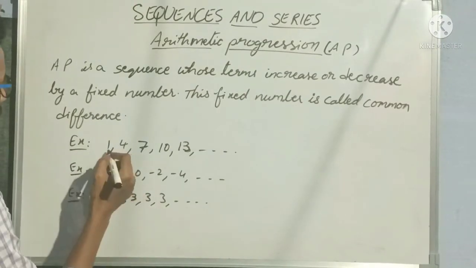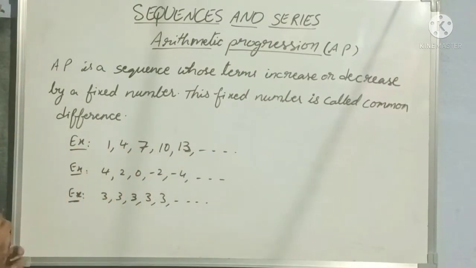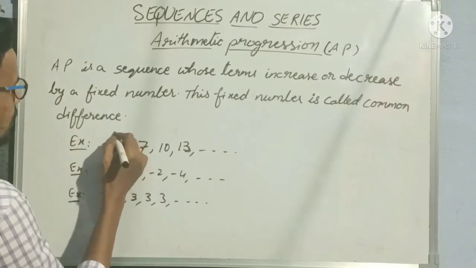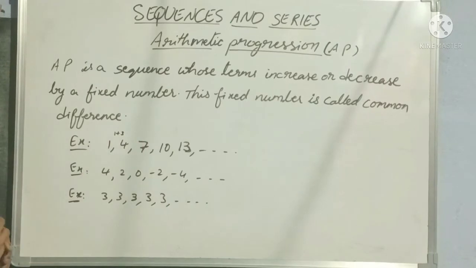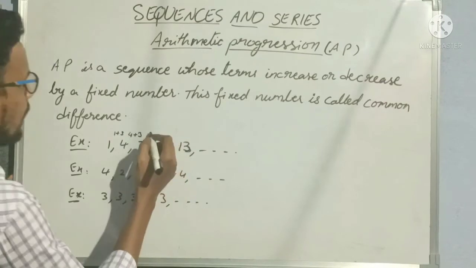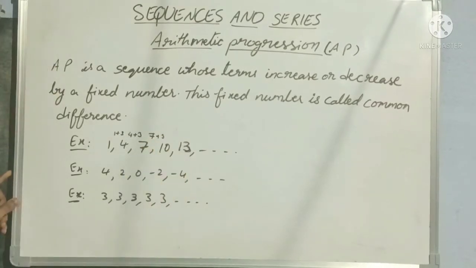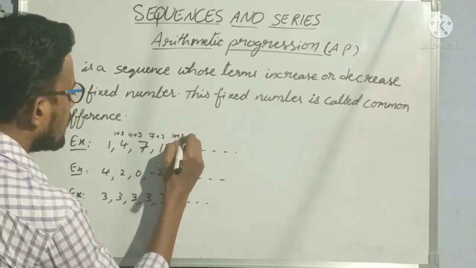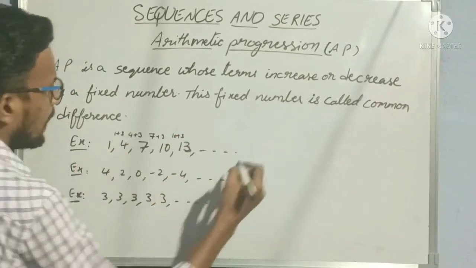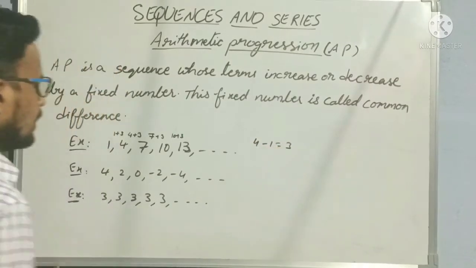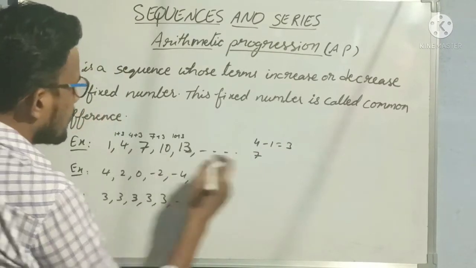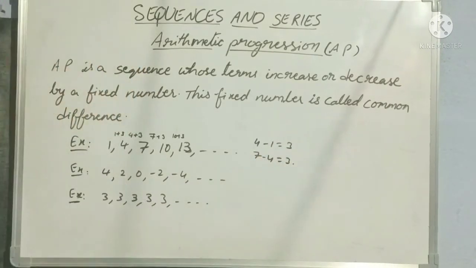Okay? See here 1, 4, 7, 10, 13. To 1, how much should I add to get 4? 3, right? 1 plus 3 is 4. In the same way, 4 plus 3 is 7, 7 plus 3 is 10, and 10 plus 3 is 13. Means the difference of two numbers: see here 4 minus 1 is what? 3. If you take the third number minus the second number, there also we are getting the difference as 3.